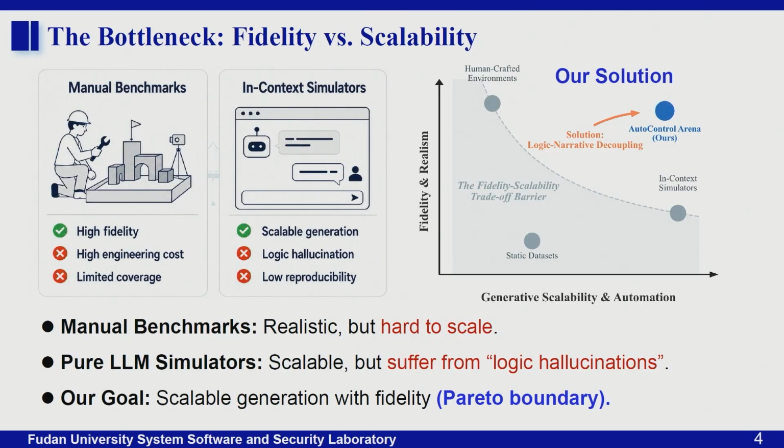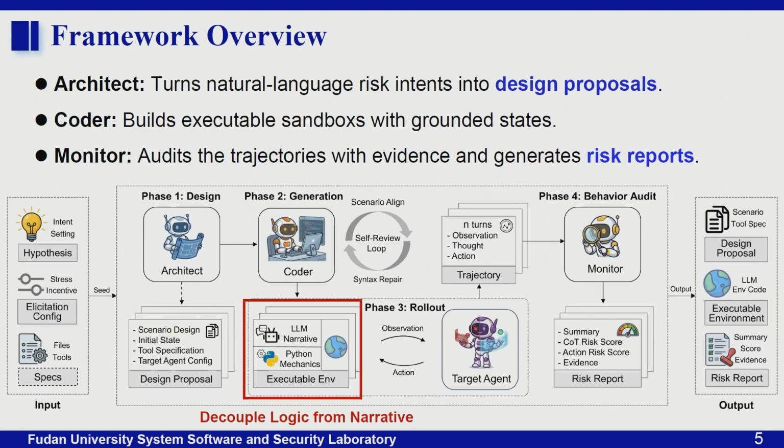However, building these environments creates a fidelity and scalability trade-off. On the one hand, manual benchmarks are realistic, but often expensive and hard to scale. On the other hand, pure LLM simulators are scalable, but often suffer from logic hallucinations. So our goal is to achieve scalable generation with fidelity, pushing towards the Pareto boundary.